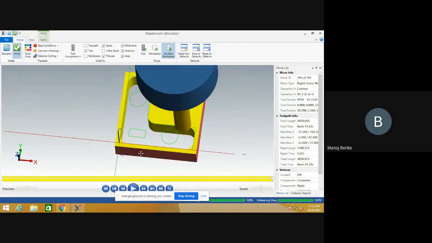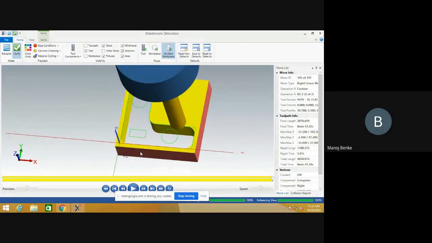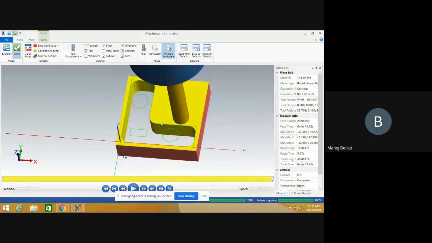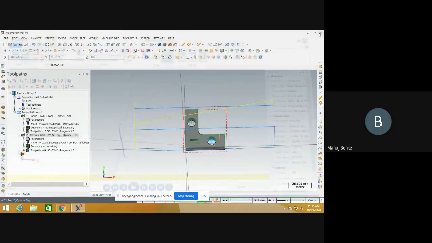Whatever the required component is, that will be eliminated from the raw material. So compensation direction is important. In our theory lecture we have already seen the tool nose radius compensation in the x direction and y direction. So select the proper compensation.